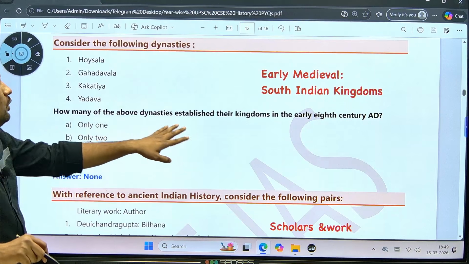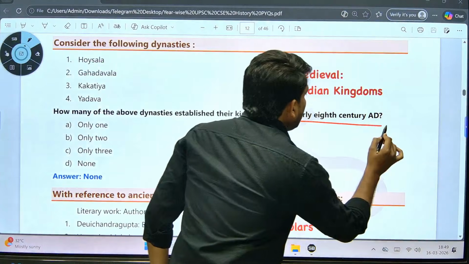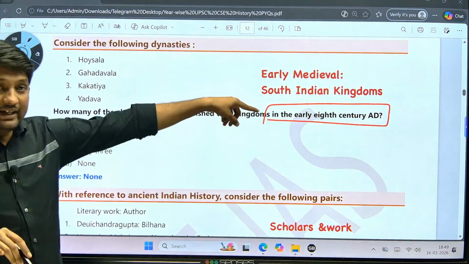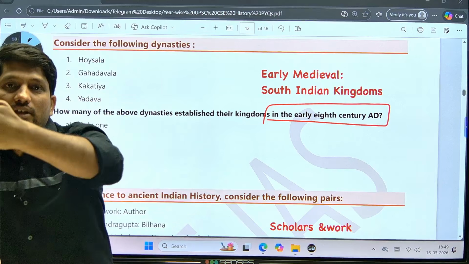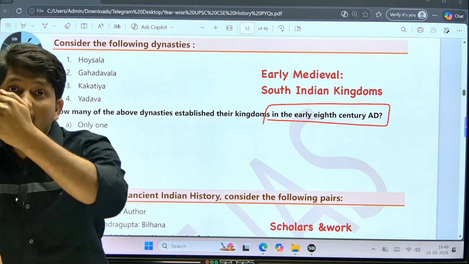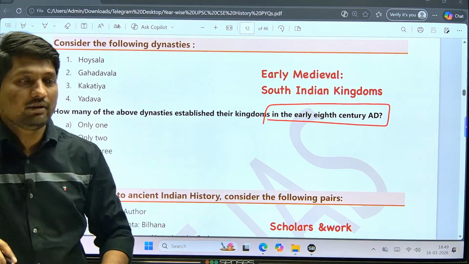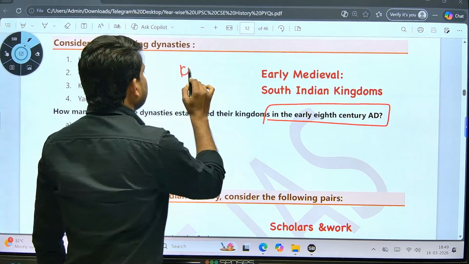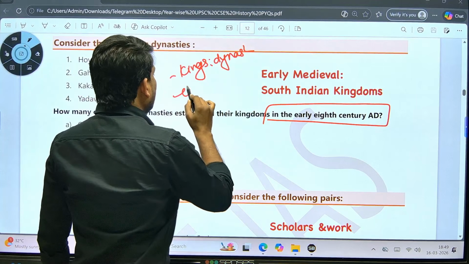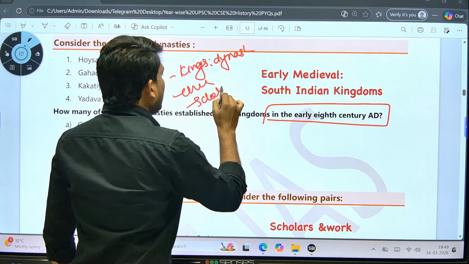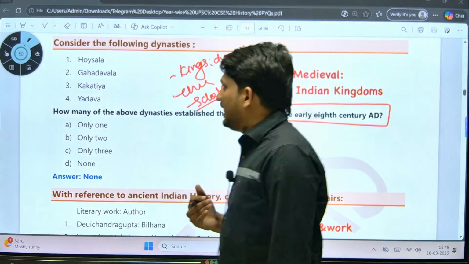Next: how many of the above dynasties established a kingdom in the early 8th century? Remember, after the period of Harsha, as we already discussed while discussing the syllabus, we have the early medieval North Indian kingdoms and South Indian kingdoms. In those kingdoms, remember their kings, their dynasties, then chronology and scholars, all are important for your exam. Specifically the South Indian kingdoms as well as the North Indian kingdoms.